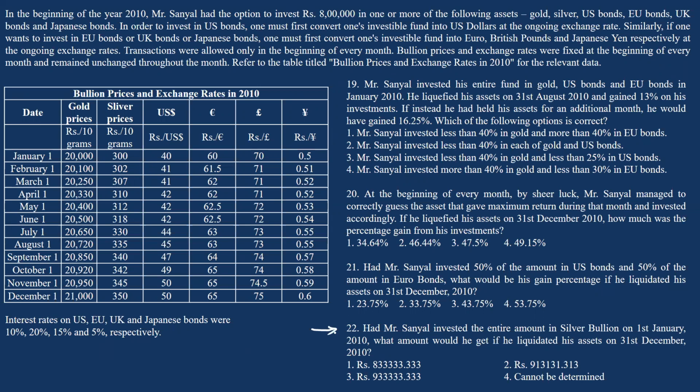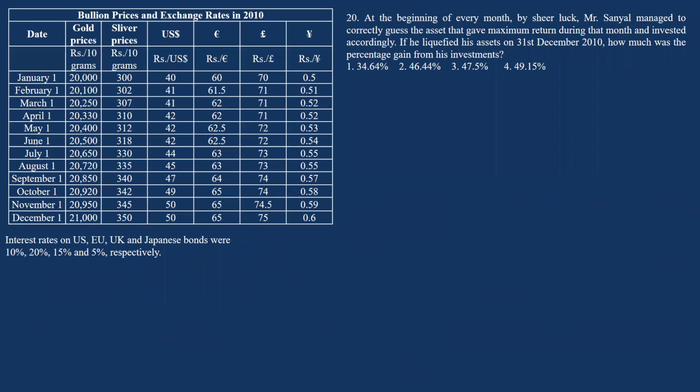After reading this set, if you understand the data given, you can attempt question 22 for sure. Apart from 22, if you still have enough time, you can attempt 21. But 19 and 20, I consider them to be on the difficult side.